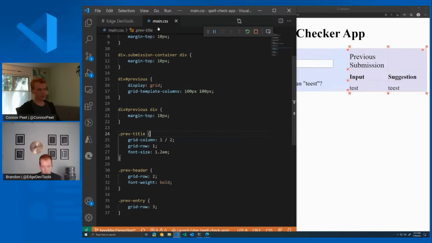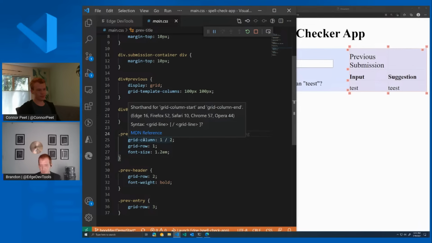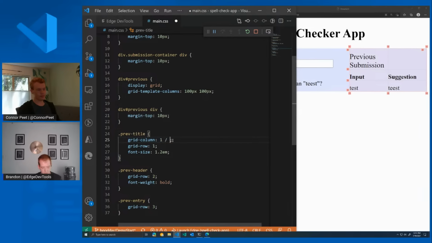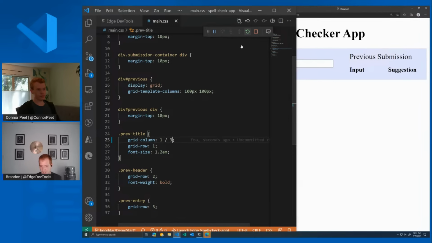So in combination with the CSS styles, I can see from my MDN reference that maybe I thought that in the previous submission, in order to do grid column, I was supposed to say my start column to my end column. But from MDN, I can understand that this is actually supposed to be the start line to the end line, and it takes the line numbers. So very quickly, I can see this needs to go from line 1 to 3 instead of 2. Make the change, save, reload the page, and there you go.